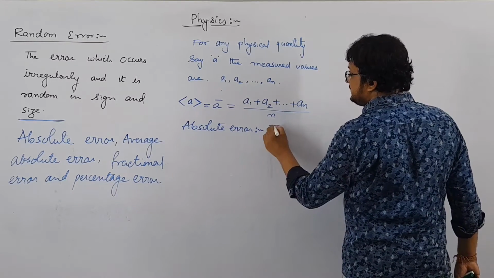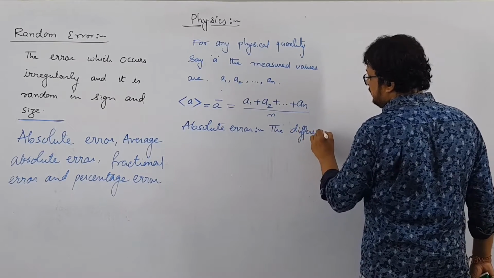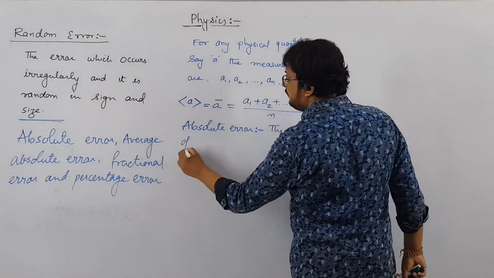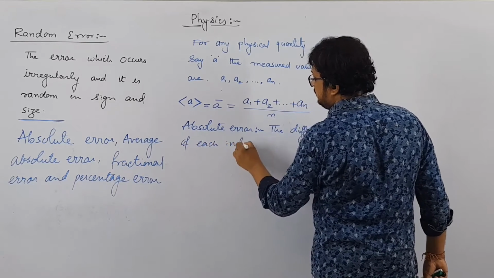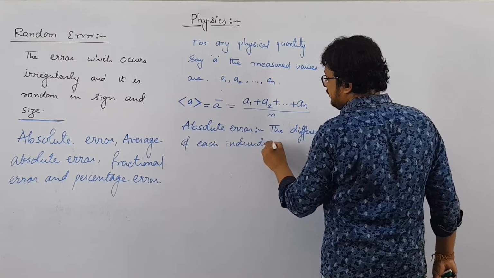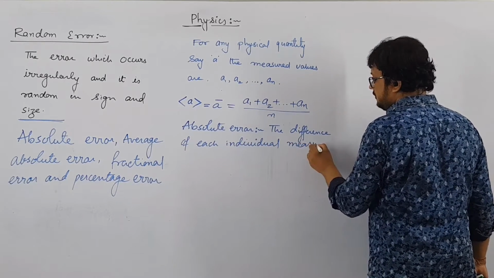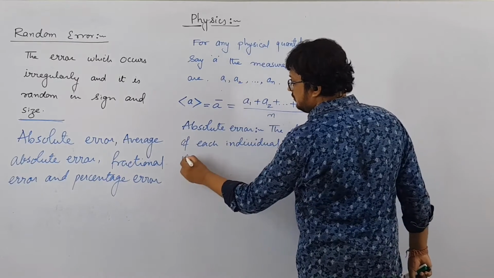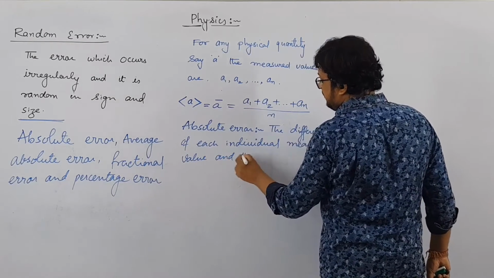Absolute error is defined as the difference of each individual measurement or measured value and the mean value.